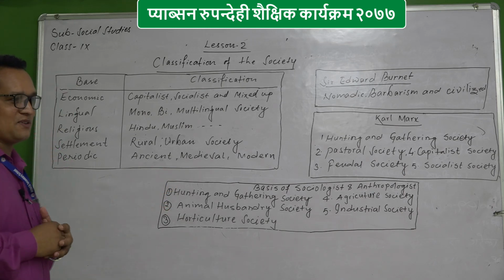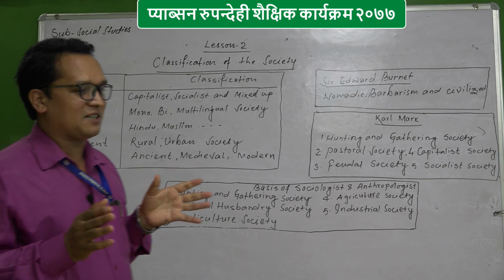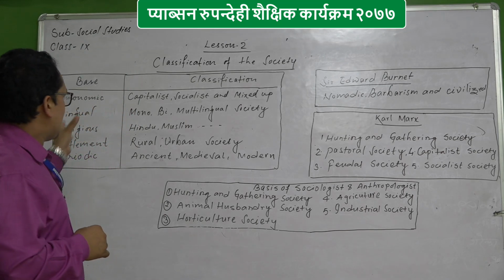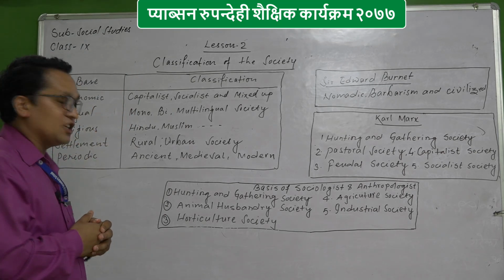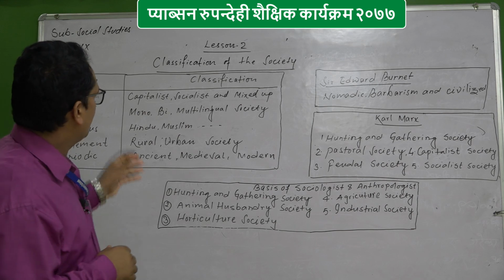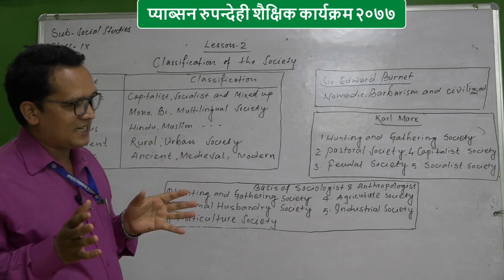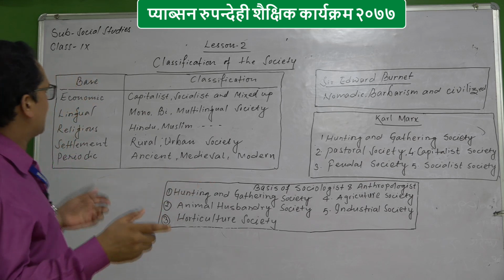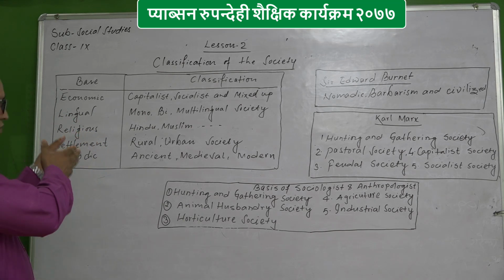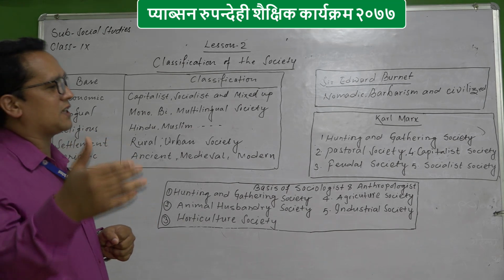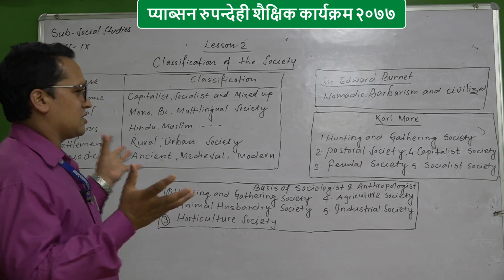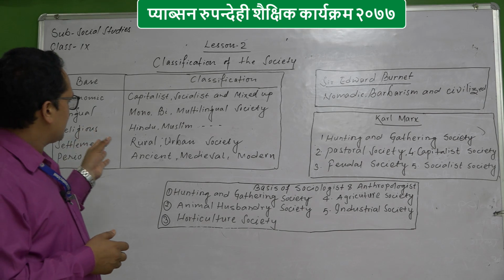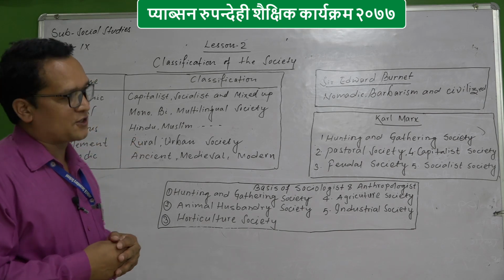Okay. Now, on the basis of settlement area, settlement means where we are living. On that basis also society can be classified, that is rural society and urban society, as well as many other societies as per the settlement area. Village society and city society are called rural and urban. In some specific places, settlement-based classification can be more also. Now up to this point we have discussed rural and urban society.